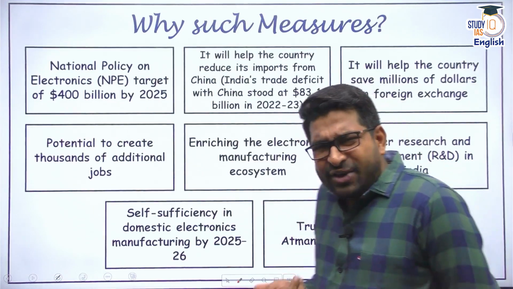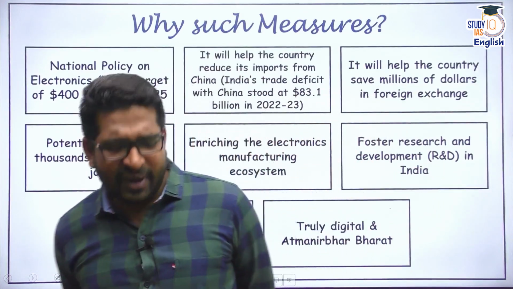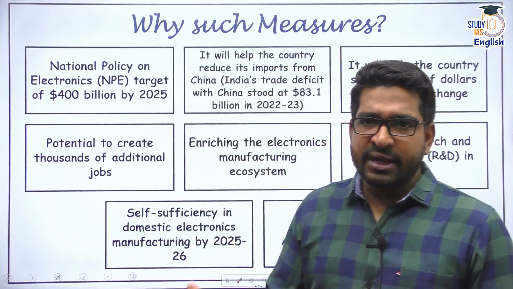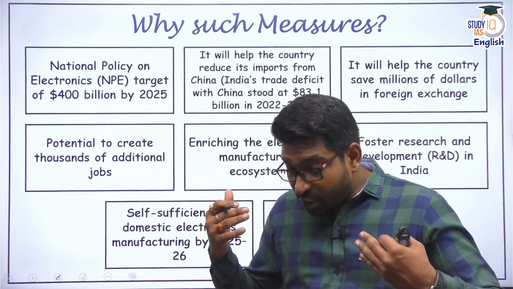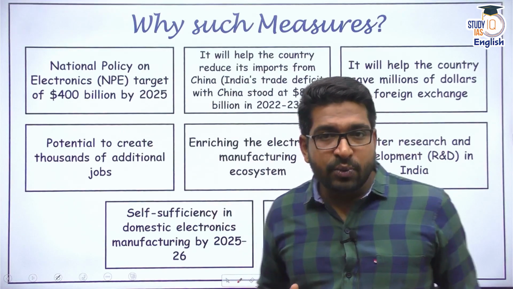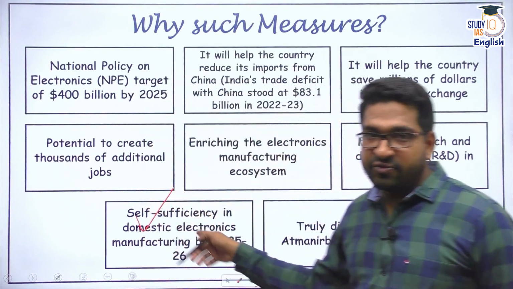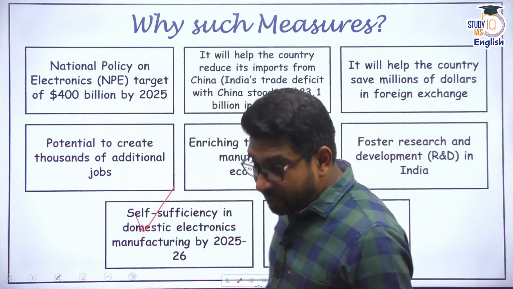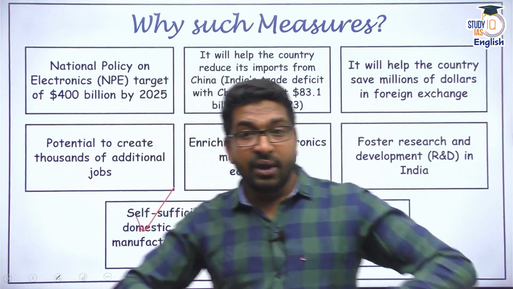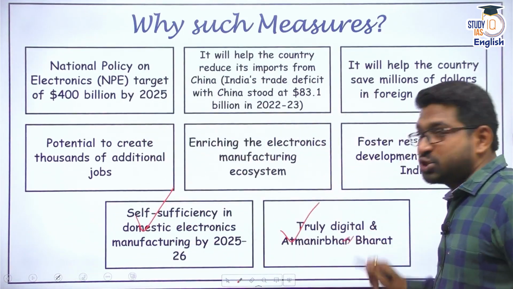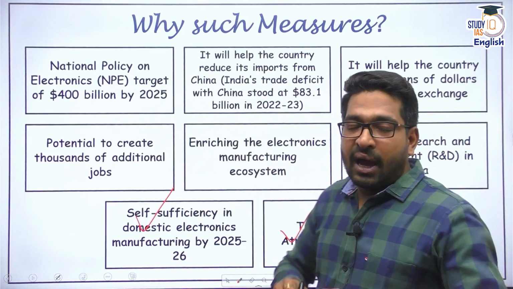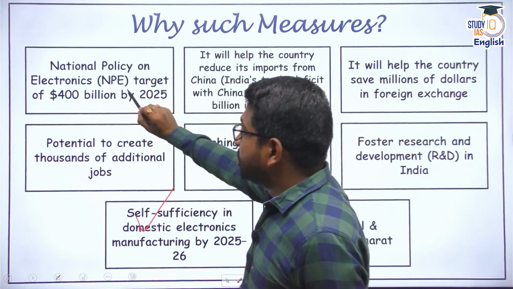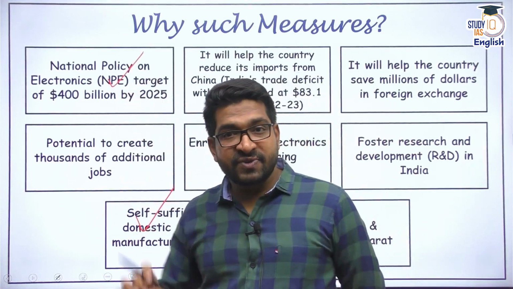Now, next question. Sir, why have they brought such measures at all? Why the sudden shift? I would say it was not very sudden, right? Indications were there. The simplest answer is we want to become Atmanirbhar. India wants to become self-sufficient. India wants to manufacture its domestic electronics equipment and electronics products in the country. Apart from that, we want to become truly Atmanirbhar and digital. And because of this, we took these decisions. Add to it, we have already created a policy. We have already given an indication that under the National Policy on Electronics, our target is $400 billion. We have already said this.